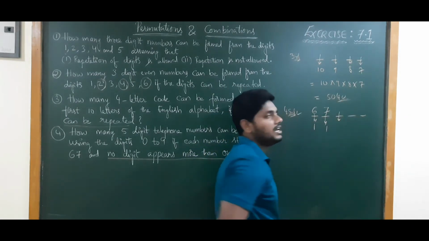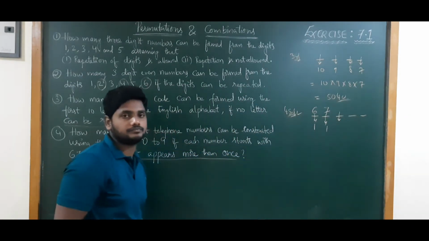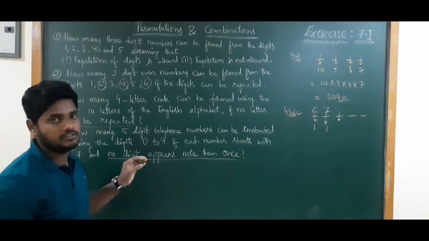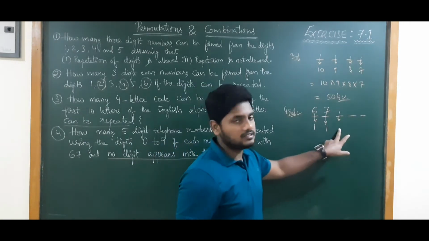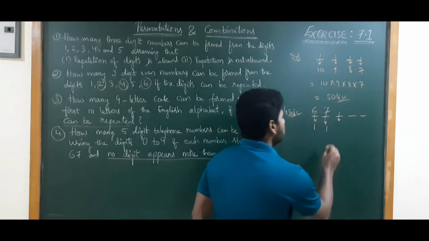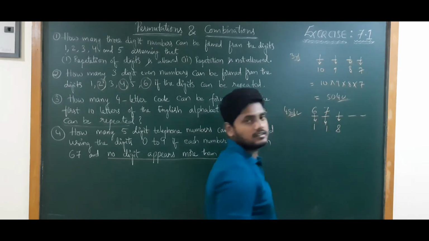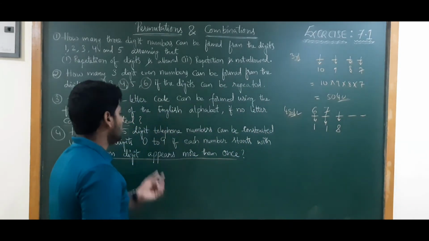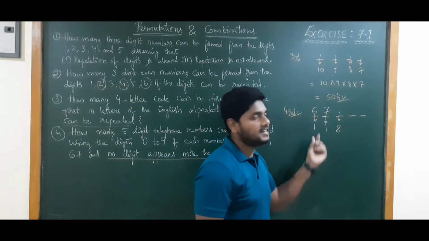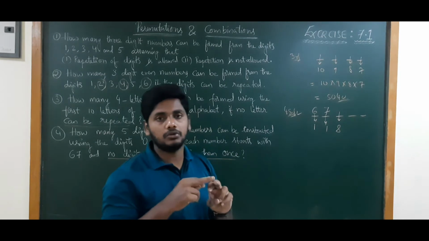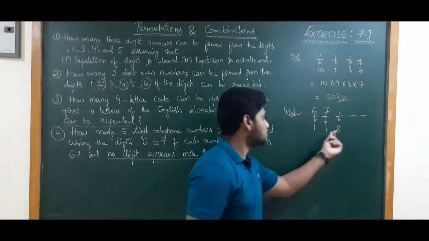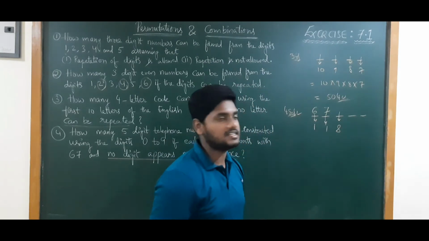So this third one will have how many ways? 0 to 9 means 10 numbers will be there. Observe carefully. Why? Because out of 0 to 9, out of 10, already we have used 6 and 7. That means we have eliminated 2 numbers starting itself. So remaining availability is only 8. So this third digit will have 8 chances.